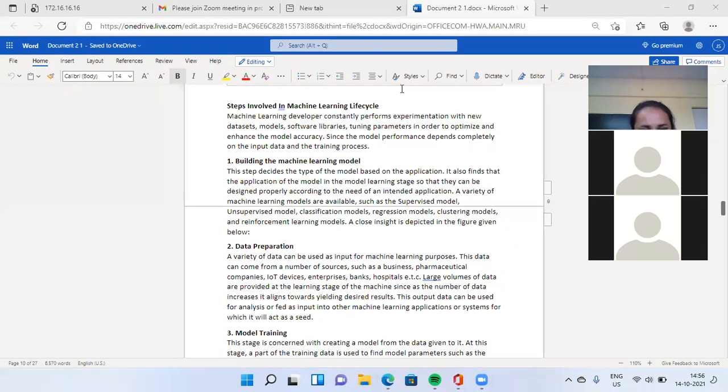Large volumes of data are provided at the learning stage of machines, since as the amount of data increases, it aligns towards yielding the desired result. This output data can be used for analysis. Yes, the output of data preparation. You have to use this output for your data analysis or to feed as an input into another machine learning application or system for which it will act as a seed.